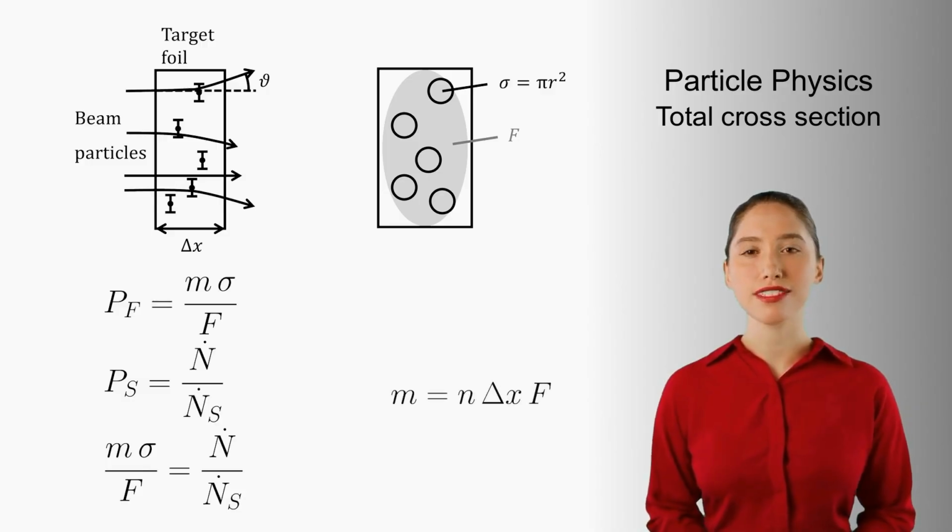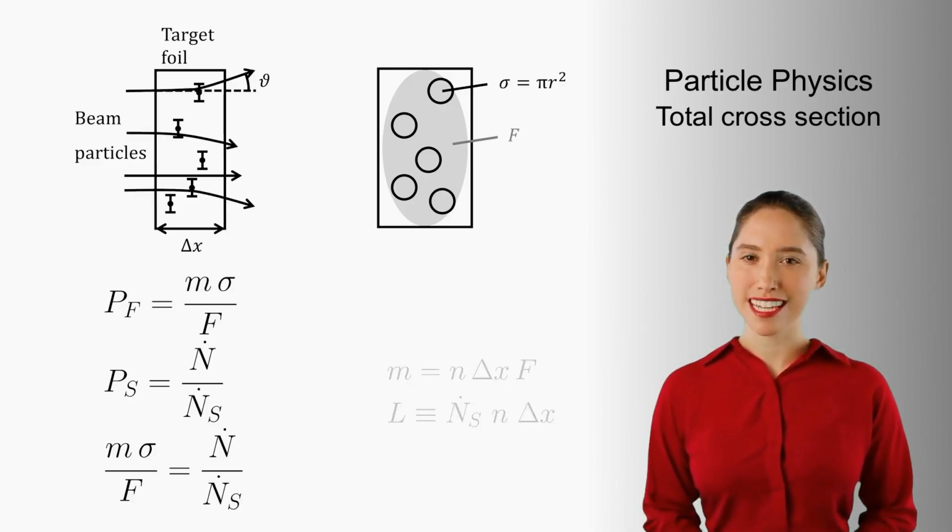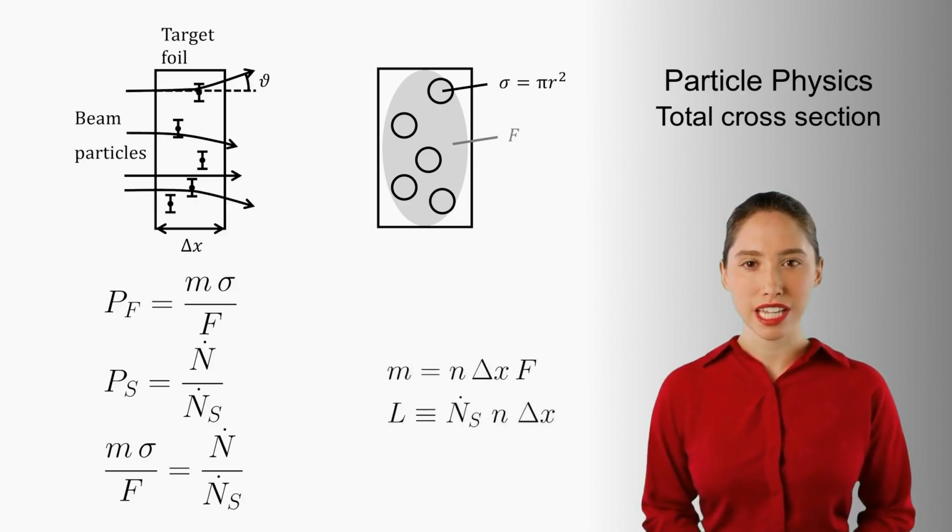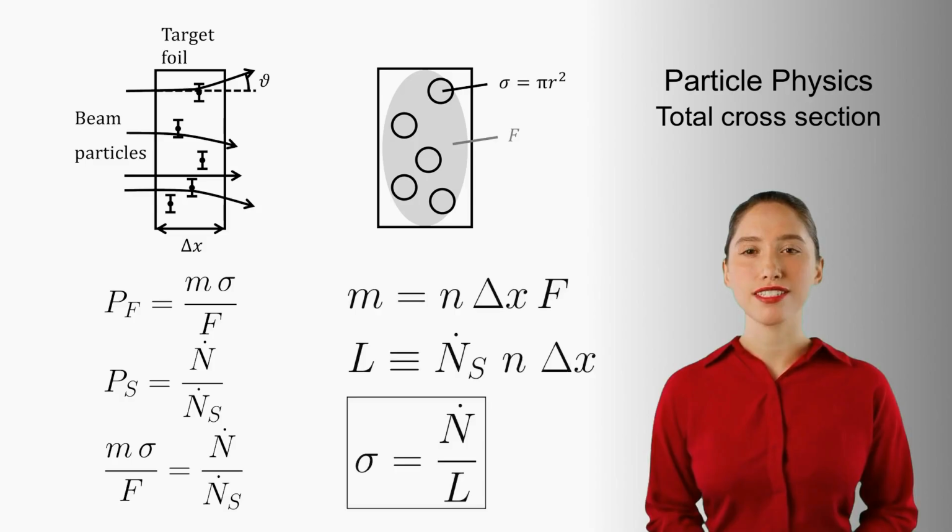The number m of scattering centers we convert to centers per volume, thus the target number density n. Since the incoming rate n_s dot, the target number density n, and the target thickness delta x vary from experiment to experiment, we bundle them into the luminosity L. The total cross-section sigma is the scattered rate n dot divided by the luminosity L. We introduce the cross-section as a geometric effective area. In quantum mechanics, scattering is a probability, but we still express it in units of area.